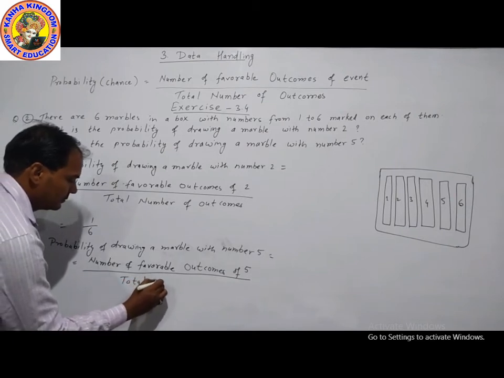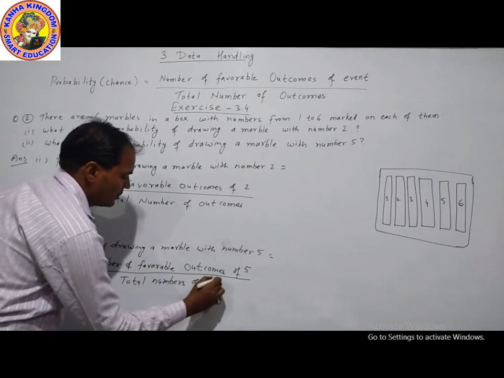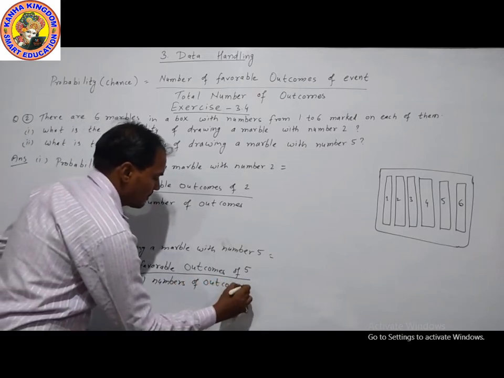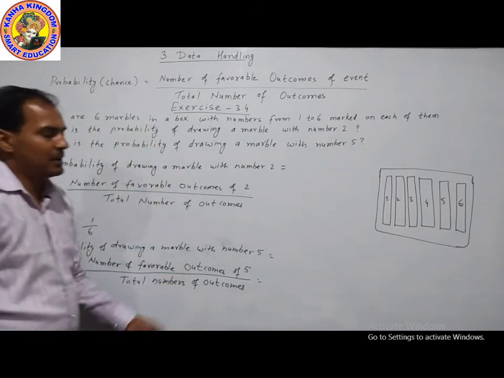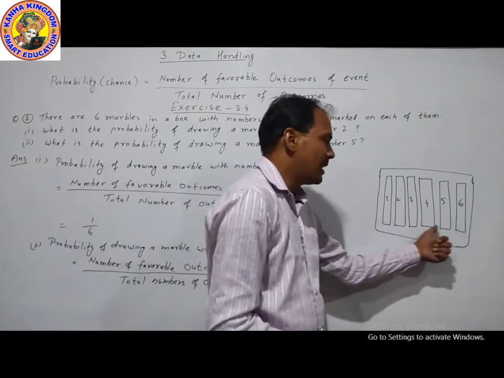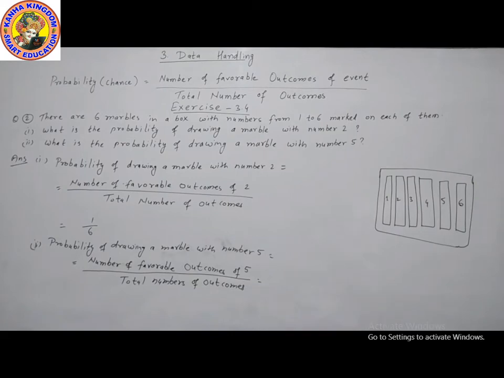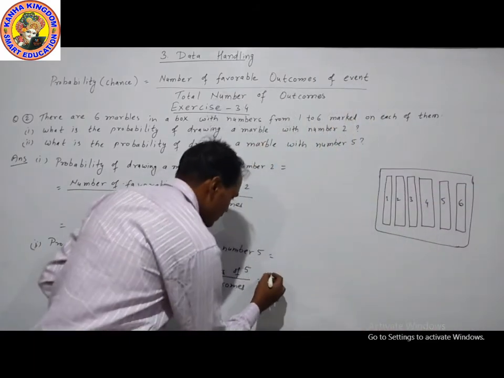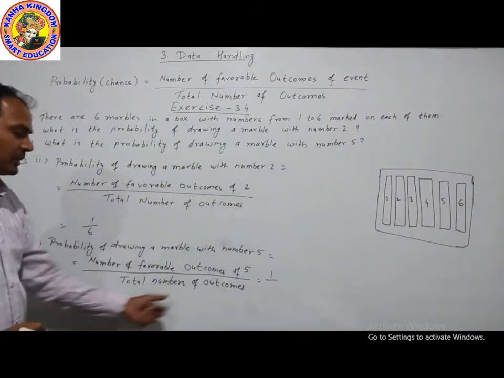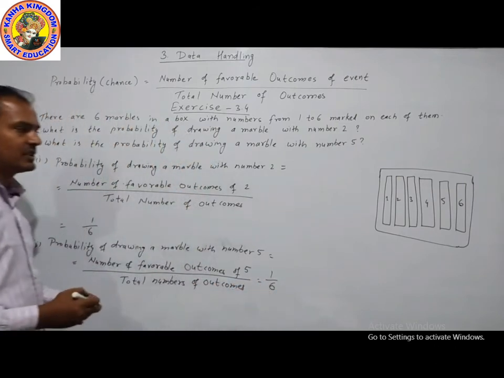Now what is the favorable outcome for 5? The number of marbles having 5 is only one, so this is 1. And the total number of outcomes is the total marbles, which is 6.